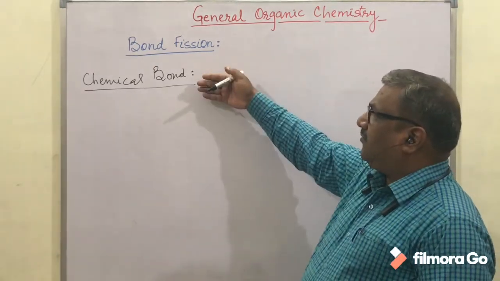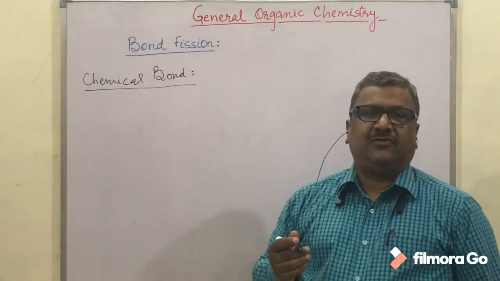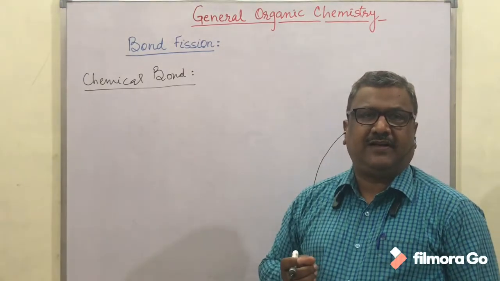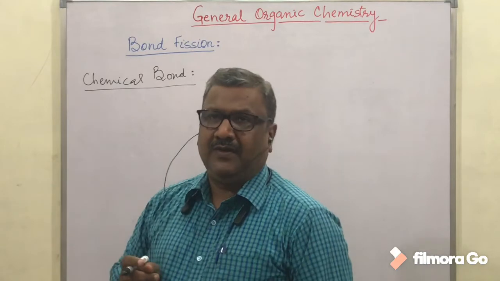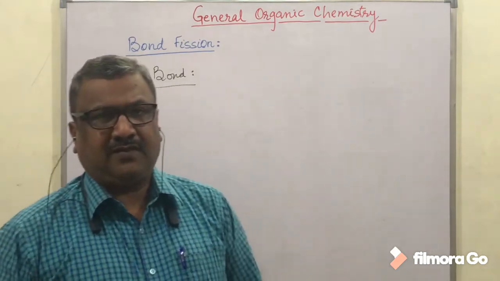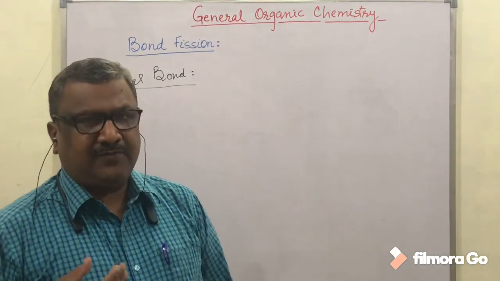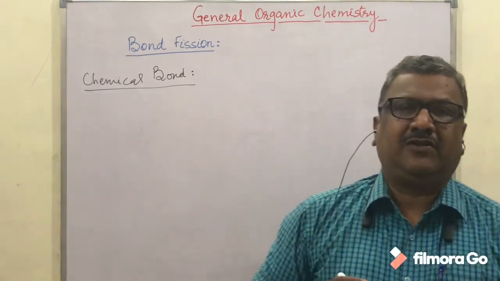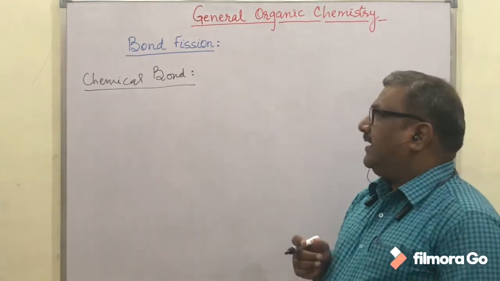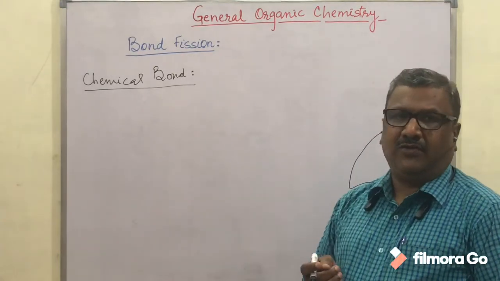If we want to break the bond, we want to break that force of attraction. In order to do so, we have to supply a certain amount of energy, and that energy is called bond energy.